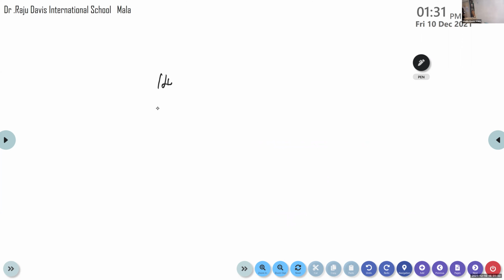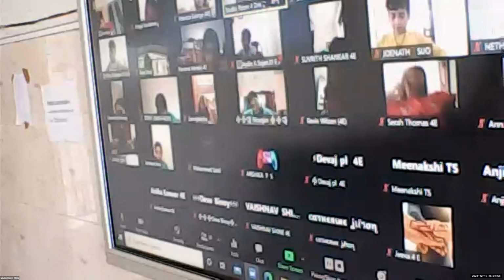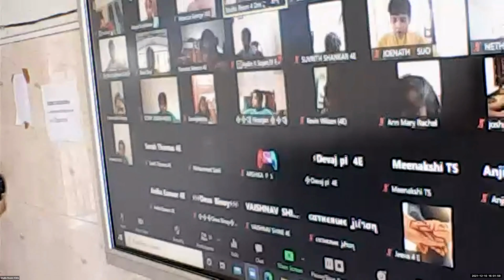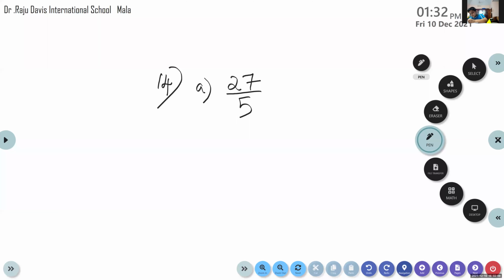Niranjan, can you read question number 14? Convert the improper fraction into mixed fraction. 27 by 5. Rebecca, tell me what we have to do to convert this improper to mixed fraction. Divide. Very good. Divide the numerator by the denominator. So, children, divide and find out the answer.